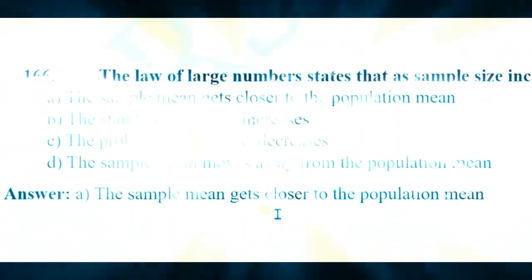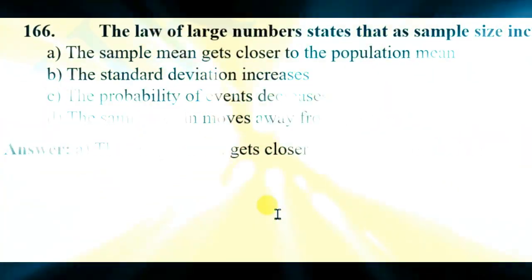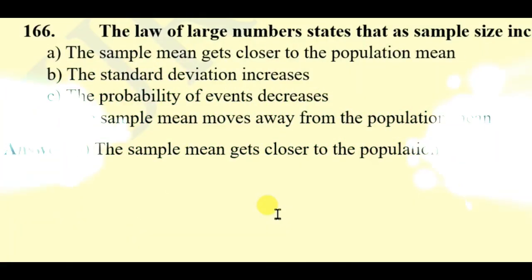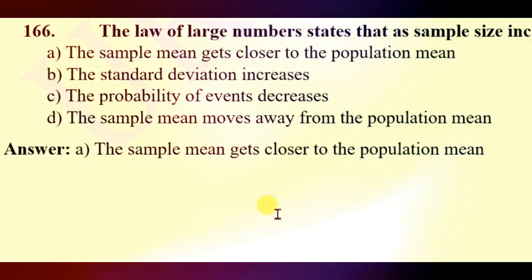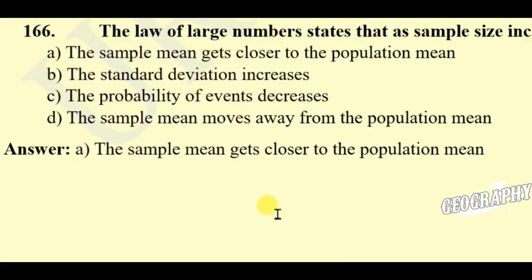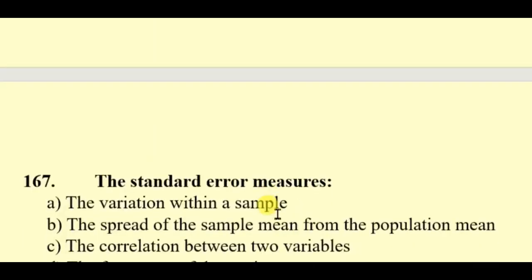Question 166. The law of large numbers states that as sample size increases, the sample mean gets closer to the population mean. The standard deviation increases, the probability of events decreases, the sample mean moves away from the population mean. Here the right answer will be the sample mean gets closer to the population mean.